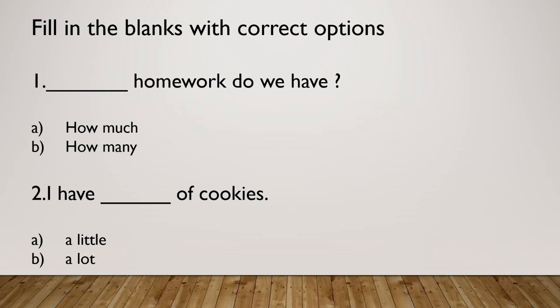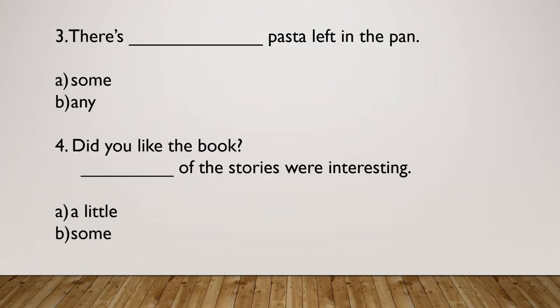Now the next one is: there is dash pasta left in the pan, and the options over here are some and any. So student, you have to write the correct option. This you have to do on your own. Now let's see the next one. Did you like the book? Dash of the stories were interesting. So student, here the options are a little and some. So you have to choose the correct option and write the answer in the given blank. Have you understood, student? Thank you, student. Keep practicing.